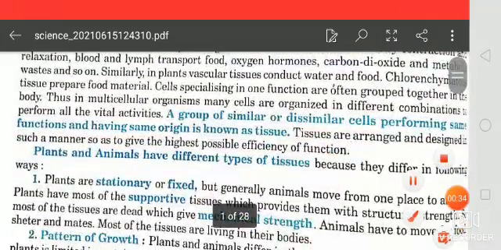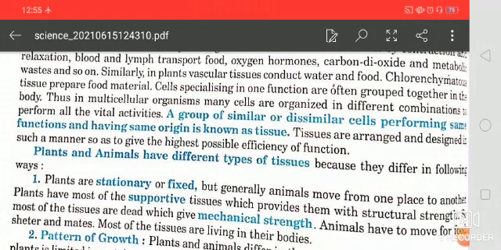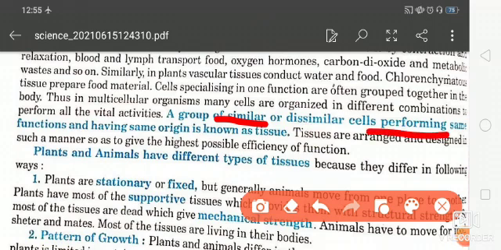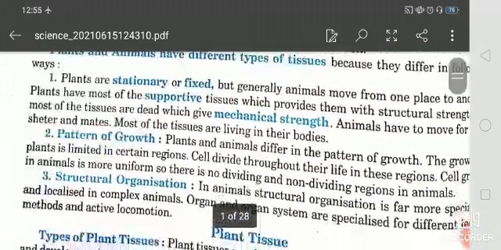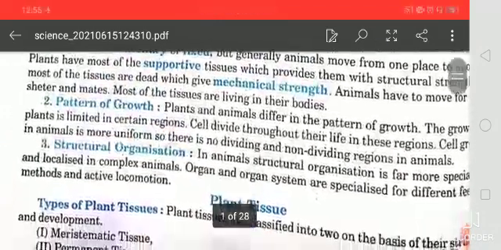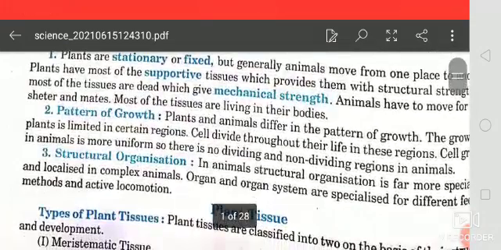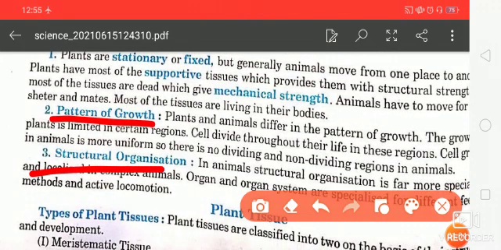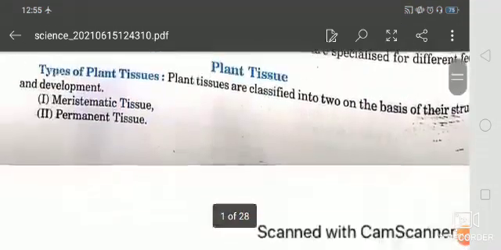So you know, in cell you have studied that cell is the structural and functional unit of life, and here in case of tissue, when a group of similar or dissimilar cells performing the same functions and having the same origin, that is known as tissue. So here tissues are of different types in plants and animals. Animals and plants are different in the pattern of growth and in structural organization, so different types of tissues are found.